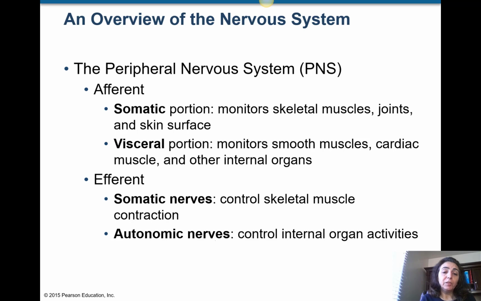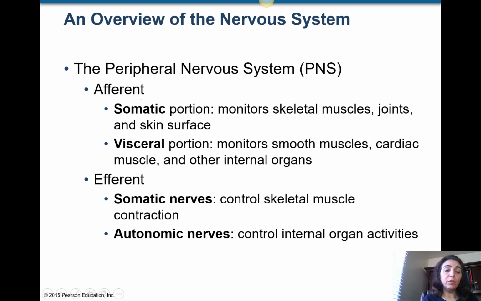Now for the afferent, in more detail, we have the somatic portion that monitors skeletal muscles, joints, and skin surfaces. This is the somatic sensation. Then we have visceral sensation that monitors smooth muscle, cardiac muscle, and other internal organs regarding their sensory part. All of these muscles, as we discussed, besides the motor part, have some sensation too.